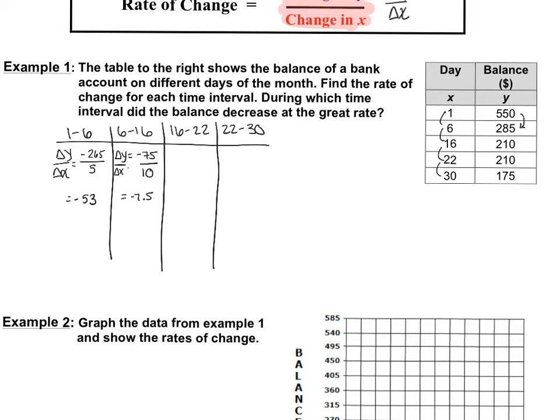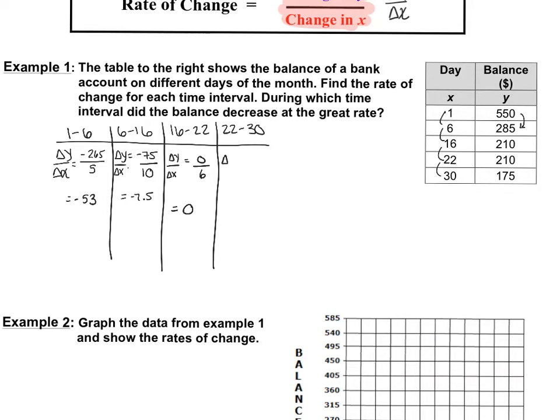Okay, and then from 210 to 210 on the next one for change in y, that would be 0 over the change in x. It actually doesn't even matter what the change in x is, because 0 in the numerator, 0 over any number is going to be 0. And then from 16 to 22, we increase 6 for the change in x. But again, it doesn't matter. 0 divided by 6, if you put that in your calculator, equals 0.